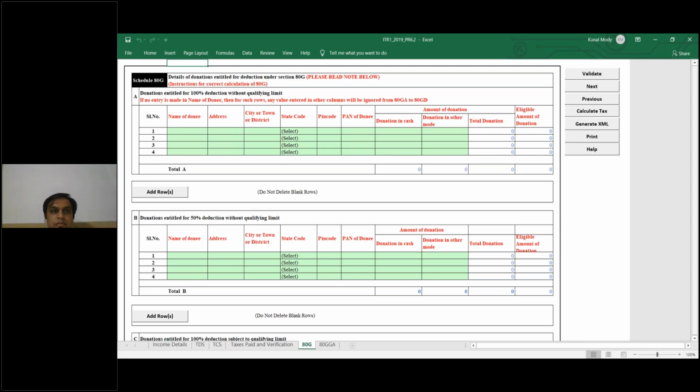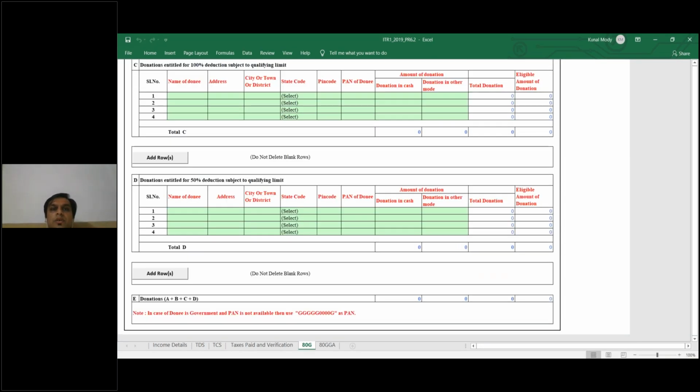And there are certain donations which are 100% deduction subject to qualifying limit, and 50% deduction subject to qualifying limit. All this information you have to keep on putting, because these are not auto-populated. So you will have to provide these details while filing your income tax return. And if PAN is not available for a government institution to which you have given donations, then you can put the PAN number provided down: GGGG, 000, and the last alphabet is also G.